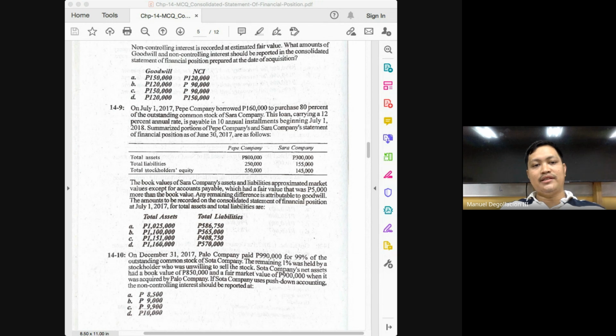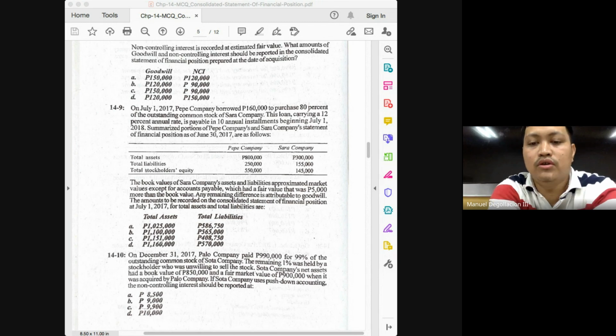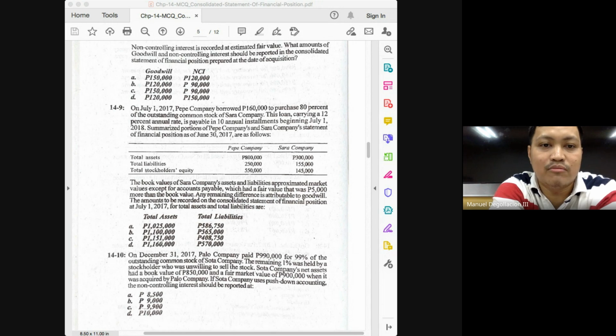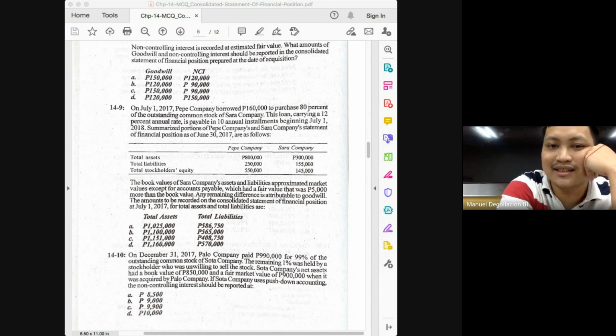The first 160 is the consideration, class, and the second 160 here would be the liabilities at fair value. So for those looking only at solution manuals, some students would get confused. The 160 we are deducting from the 300 is not the consideration, but the fair value of the liabilities. So 300 minus 160 is how much? 140.